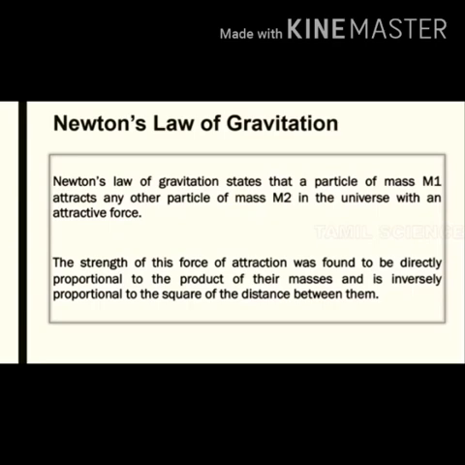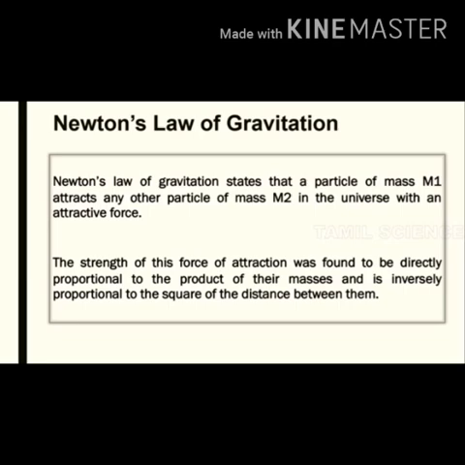Newton's law of gravitation states that a particle of mass m1 attracts any other particle of mass m2 in the universe with an attractive force. The law states that the strength of the force of attraction was found to be directly proportional to the product of their masses and inversely proportional to the square of the distance between them.